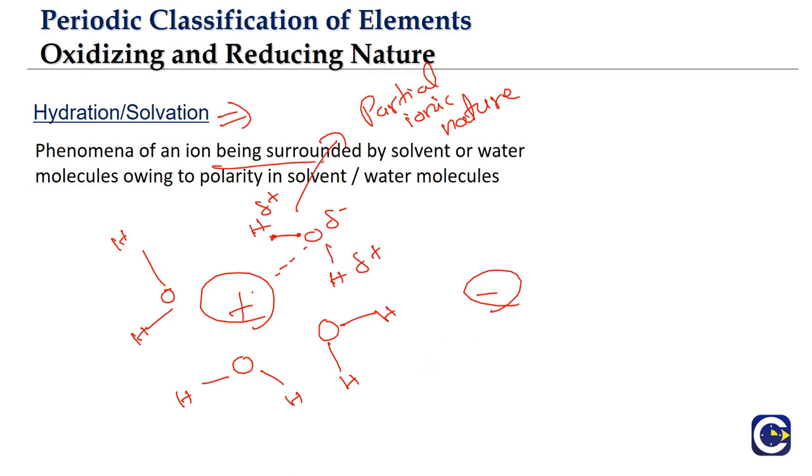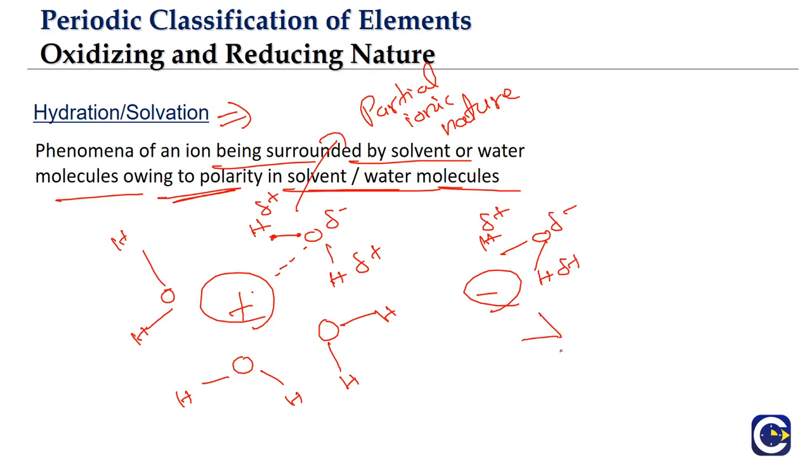It is the phenomenon of an ion being surrounded by solvent or water molecules. For what reason? Owing to the polarity of the solvent or water molecules, since water is a polar solvent. That is the reason why the solvent, in this case water, will be able to surround the ions. Okay. Similarly, if it is a negative ion, the hydrogen part of the water will come closer to the ion. Why? Because the hydrogen part is partially positive. The oxygen part is partially negative and the hydrogen part is partially positive. Like this we will see the arrangement of the water molecules. The partially positive hydrogens will come closer.